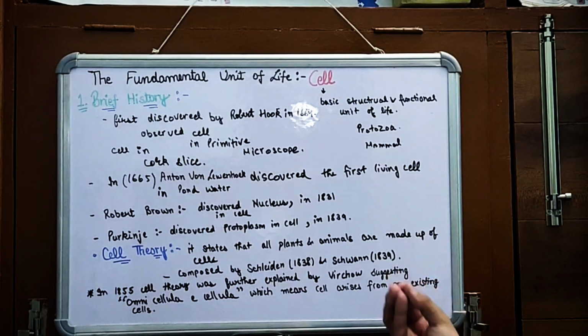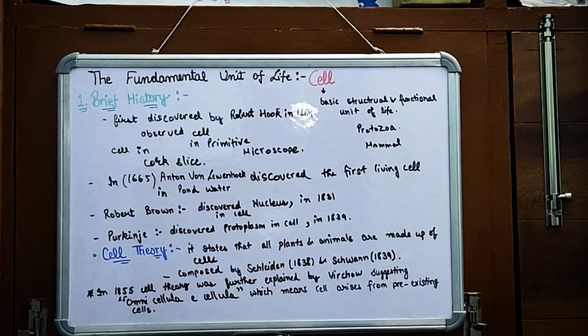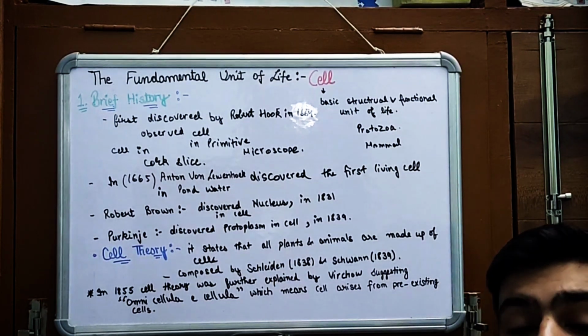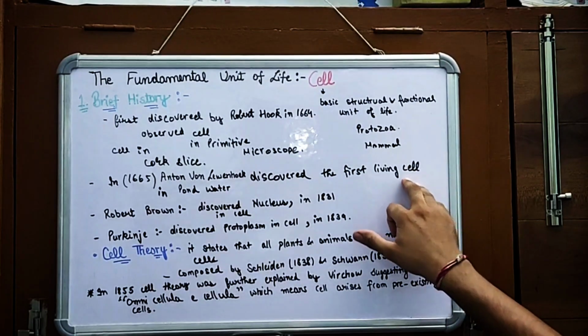Robert Hooke discovered the cell for the first time, but in a cork slice, and it is a non-living cell. So research kept going on, and finally in 1665 the scientist Anton von Leeuwenhoek discovered the first living cell